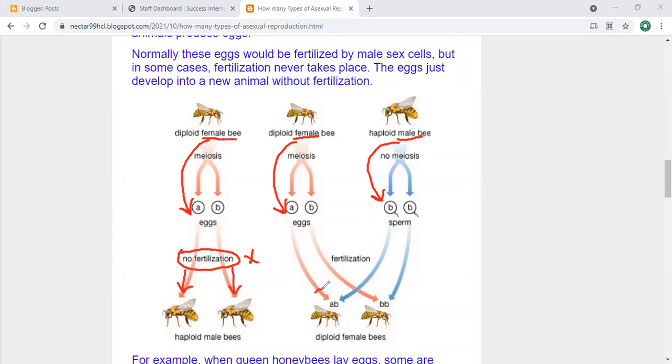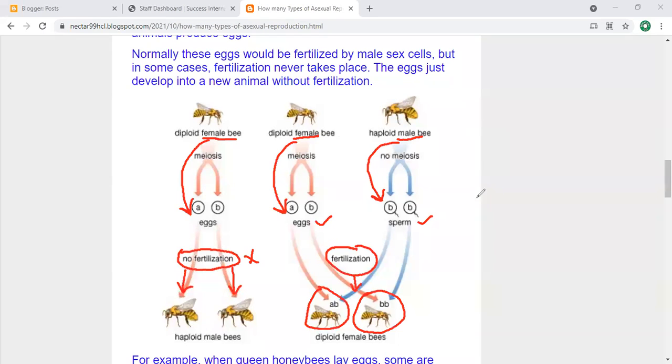But in this other case, the eggs and the sperms join together, same like sexual reproduction, and you get a new individual after fertilization. So this process is going on in the honeybees, in some frogs, in some fish. These are examples of the organisms.